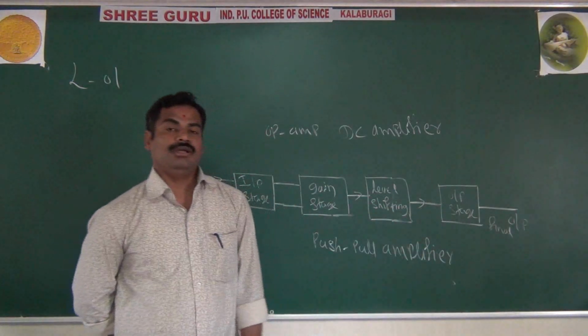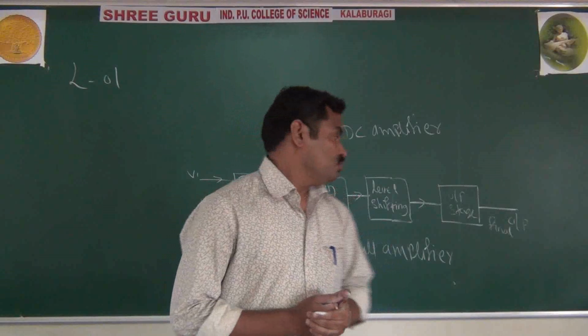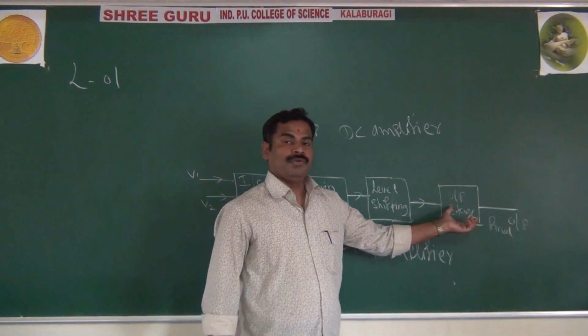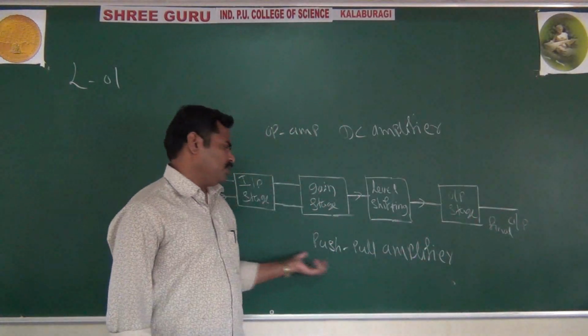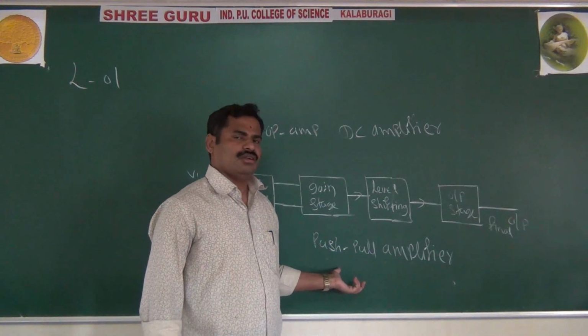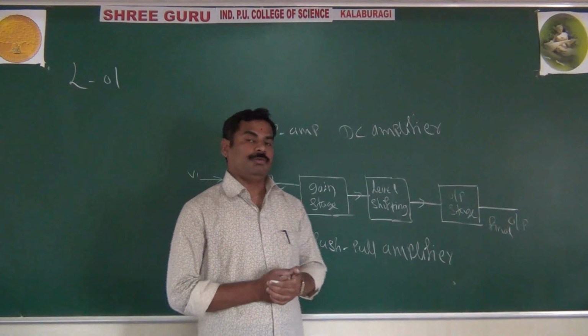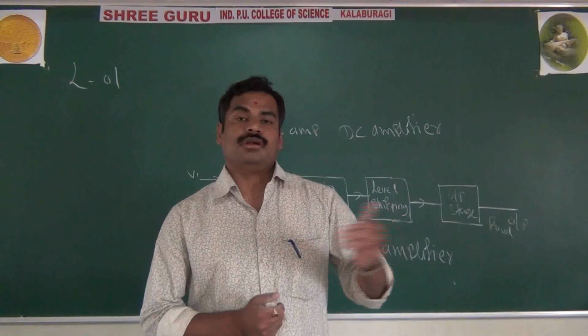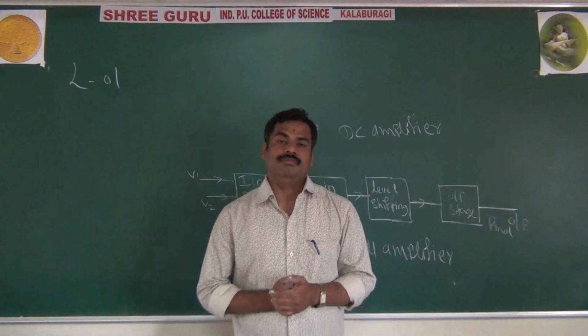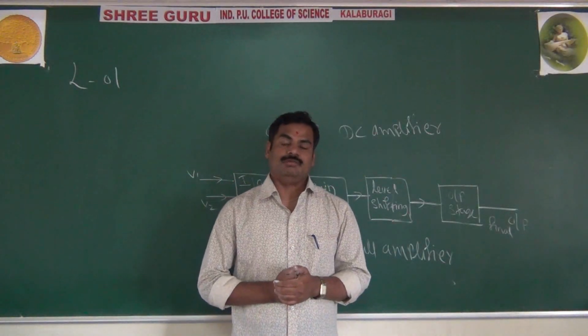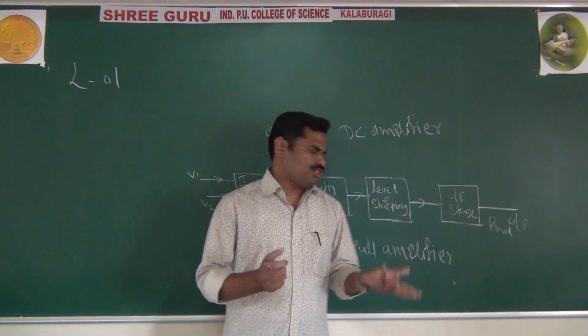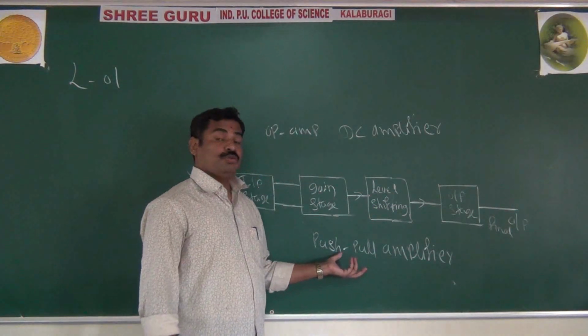And finally, in the output stage, we are using a complementary push-pull amplifier, or a class B or class A push-pull amplifier. In general, we are using a push-pull power amplifier. Why?